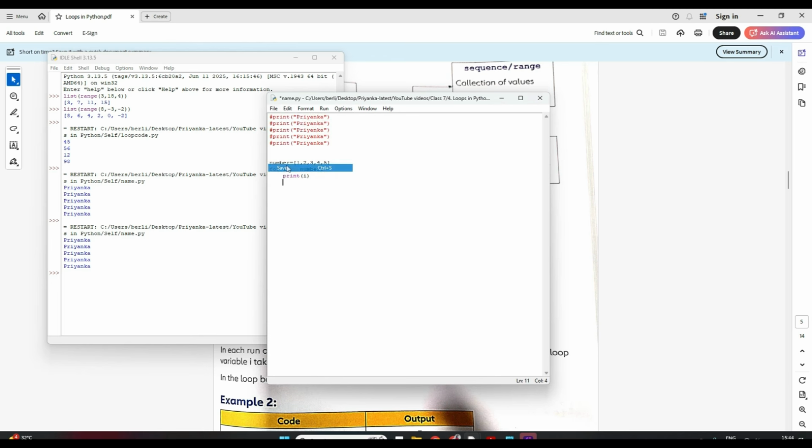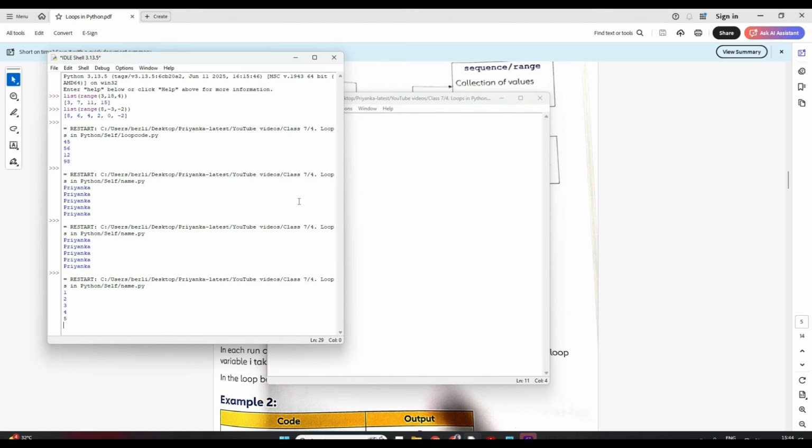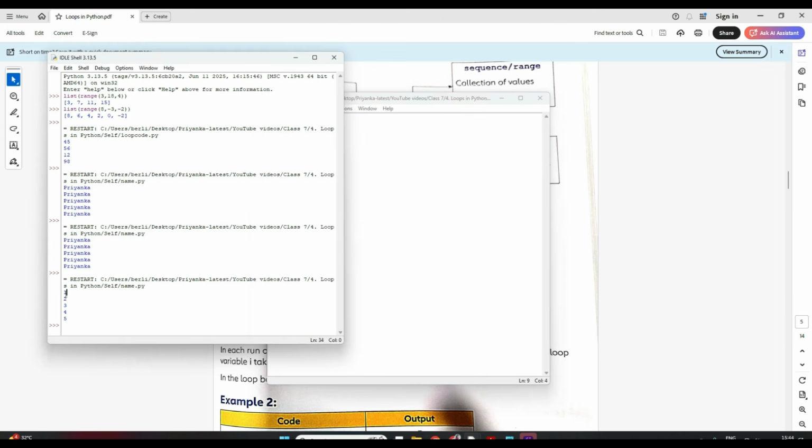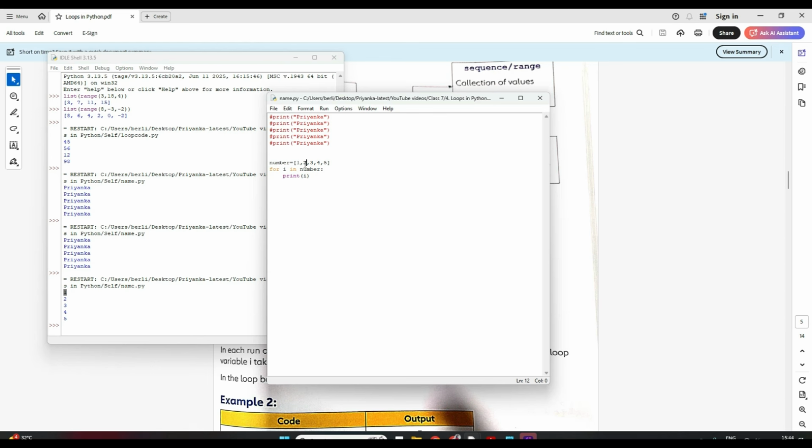So if I save this and run this, just compare. First the I value is 1, then the I value becomes 2, then 3, 4 and 5, and it prints as it is.